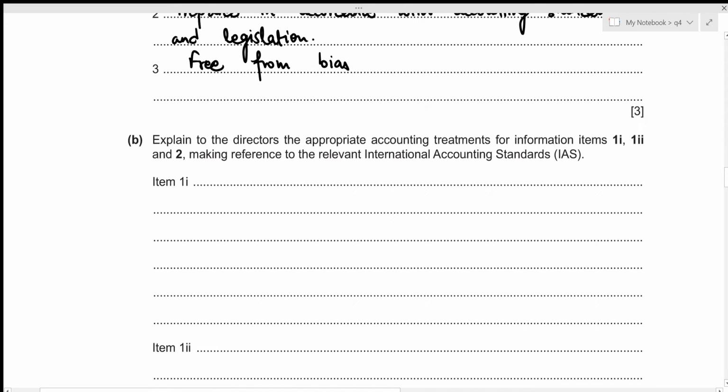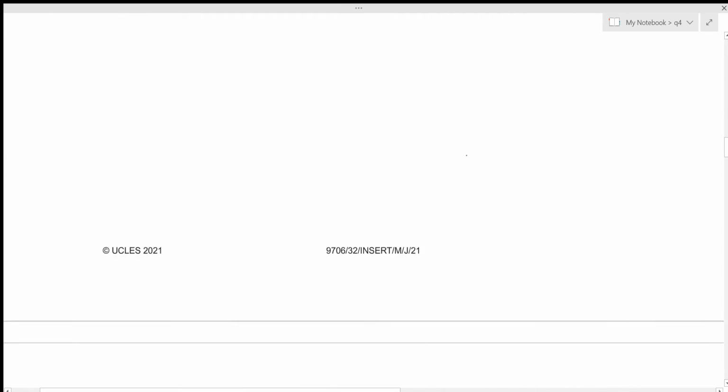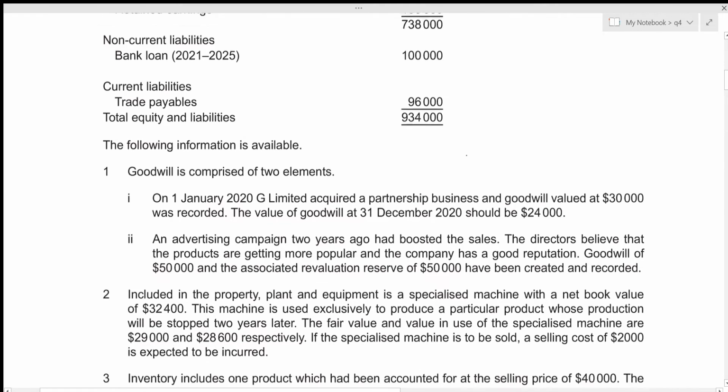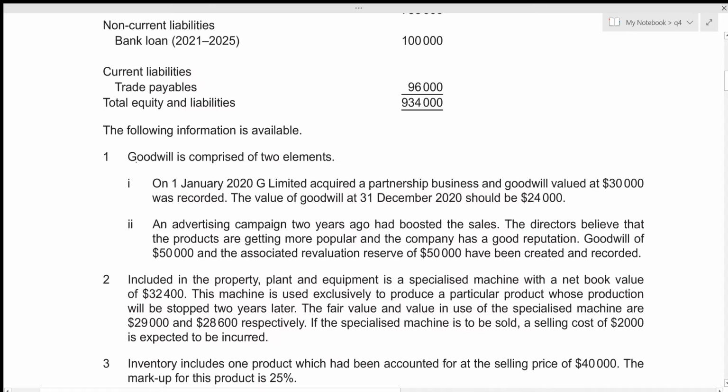So let's have a look at the information item 1I. Okay, so we are told that goodwill is comprised of 2 elements. And the first one, on 1st January 2020, G Limited acquired a partnership business and the goodwill valued at 30,000 was recorded. The value of goodwill at 31st December 2020 should be 24,000. So this is the goodwill that has arisen by acquiring a partnership business, right?